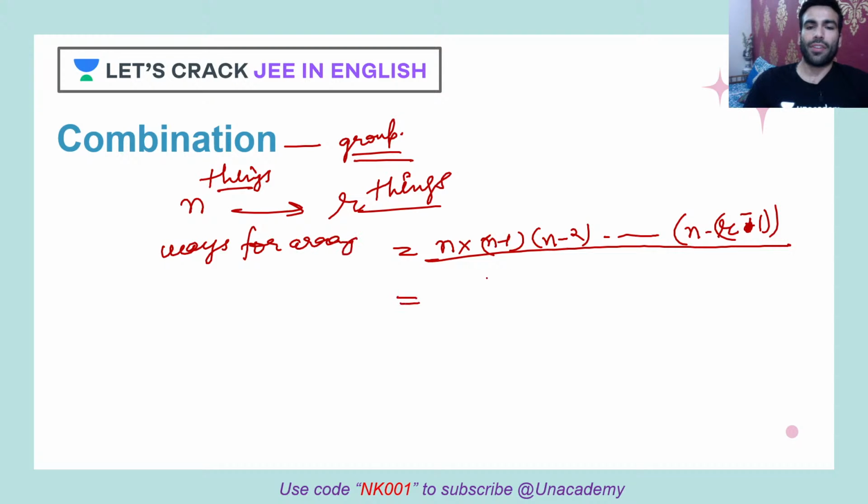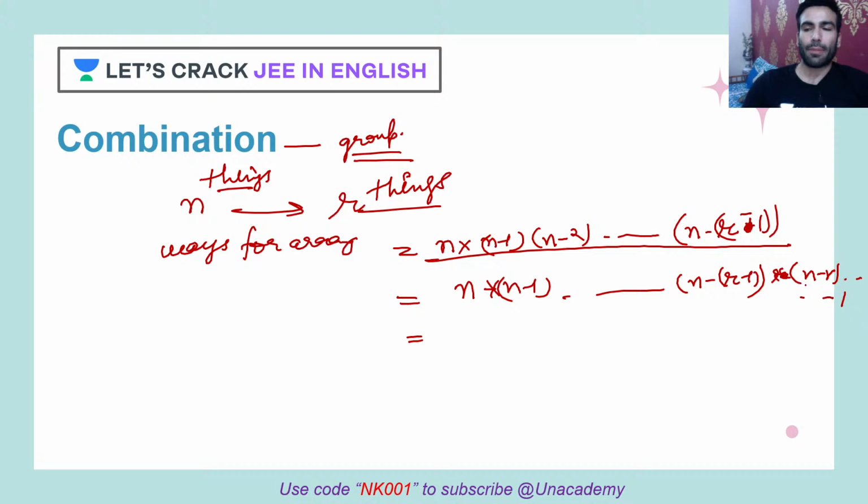Okay, I can rewrite this as n into n minus 1, and it will keep continuing till n minus r plus 1. Now let's imagine I multiply this with n minus r, and it will keep continuing till 1.